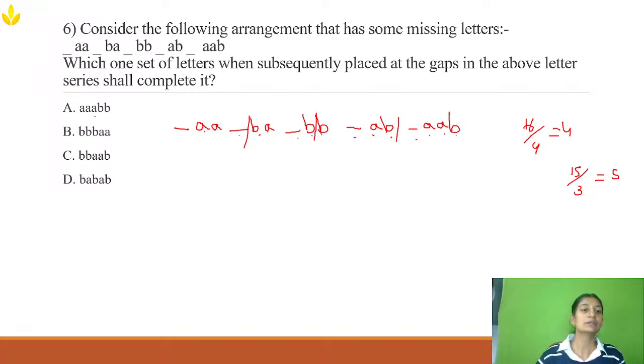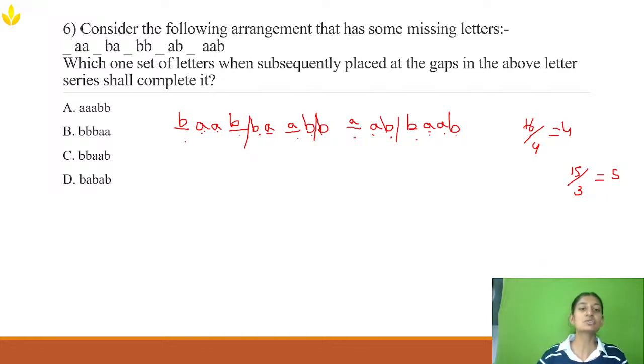Now if you observe carefully, they have given the options AABB and BBBAA. So I don't know what to fill in over here. So observe carefully. Here I have AA. Here also I have A, and here also I have A. So here also I should have A, right? So it is A and A. So here also it will be A. Here A. Now here it is BB, and here also it is BB, means here also it should be B, and here also it should be B.